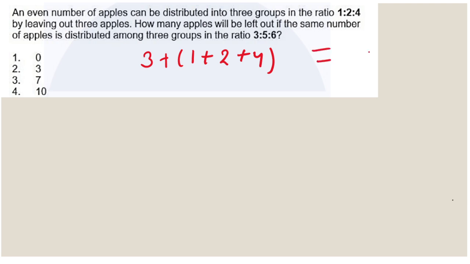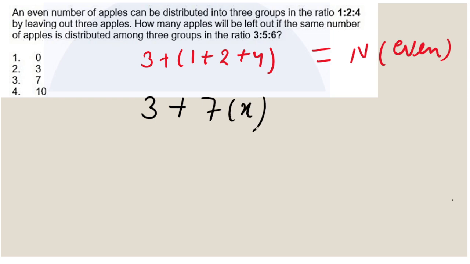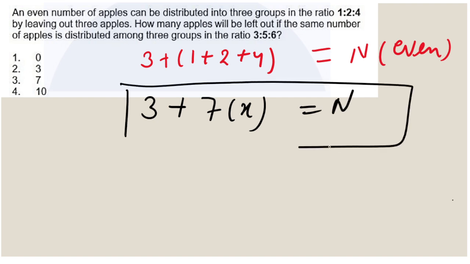1:2:4. So this will be the total number of apples, that will be an even number, correct? If we sum the ratio, we get 1 plus 2 plus 4, which is 7, so it will be a multiple of 7. Then 7x plus 3 will be an even number of apples. Okay, so this is an equation we got.